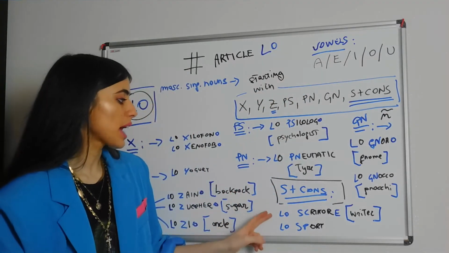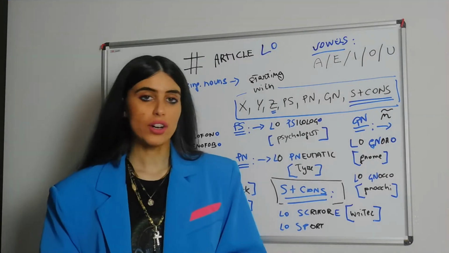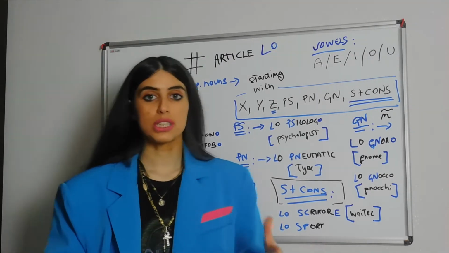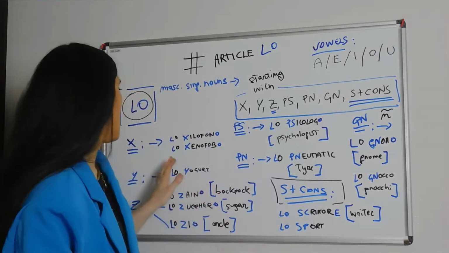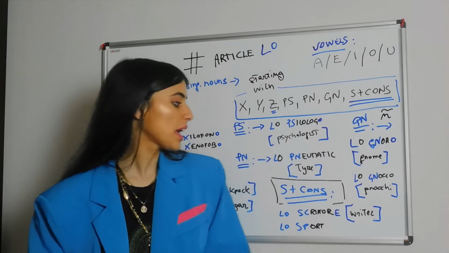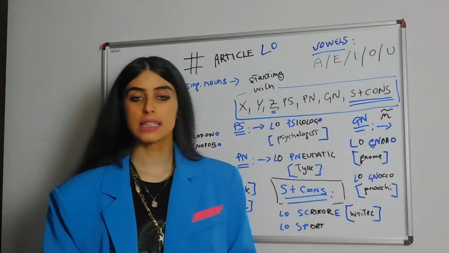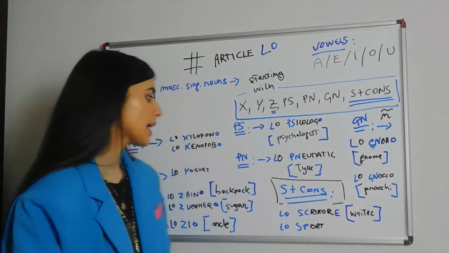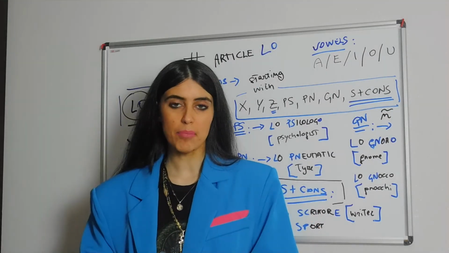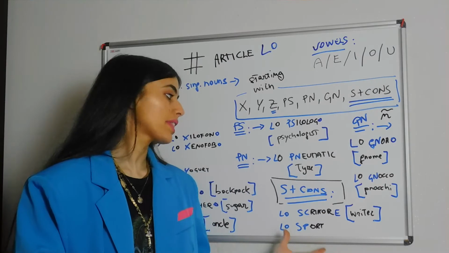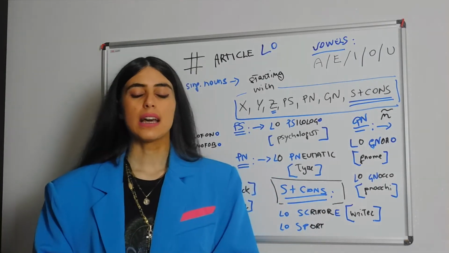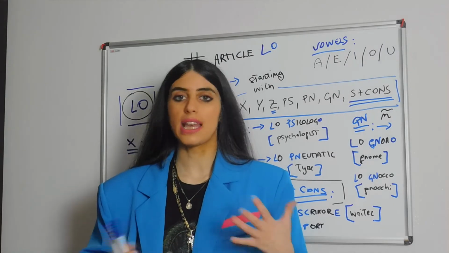For instance, here we have lo scrittore, the writer, and lo sport. Lo sport, which is sport, like yogurt here, is not going to change, is not going to add any S when we pluralize it. Okay, guys? Lo scrittore, lo sport. But there are so many other examples of words starting with S plus consonant that we are going to have a look at in our following videos and exercises.